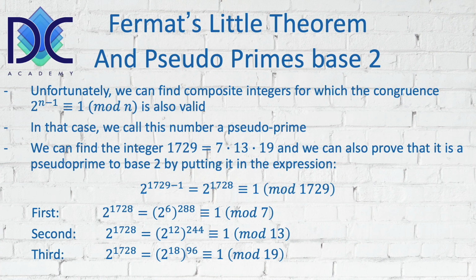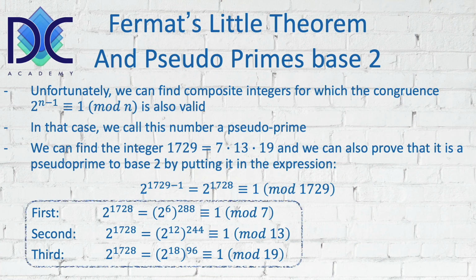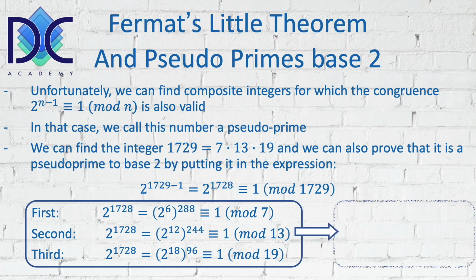So we find, in fact, that 2 to the power 18 to the power 96 is congruent to 1 modulus 19.